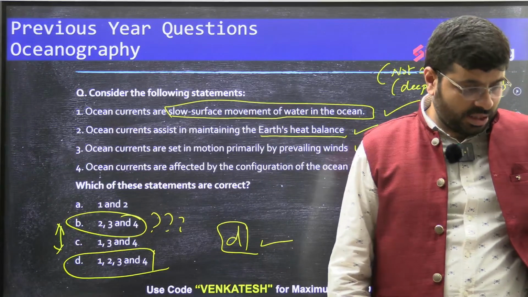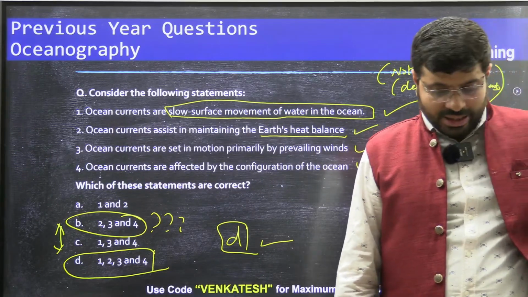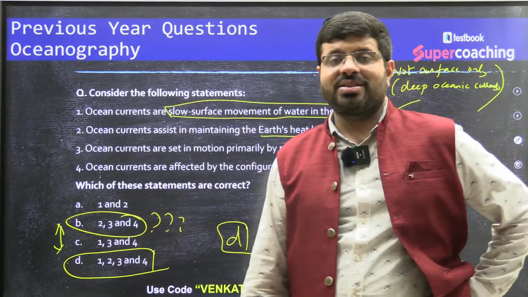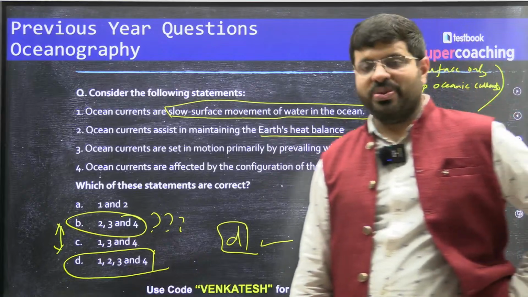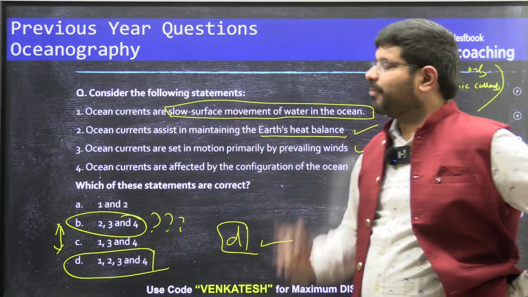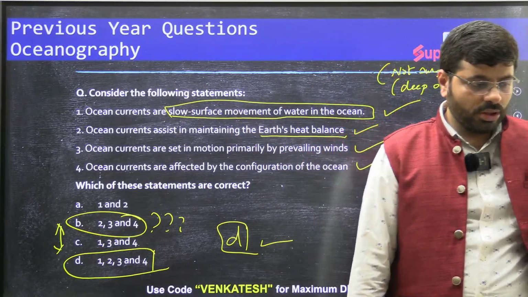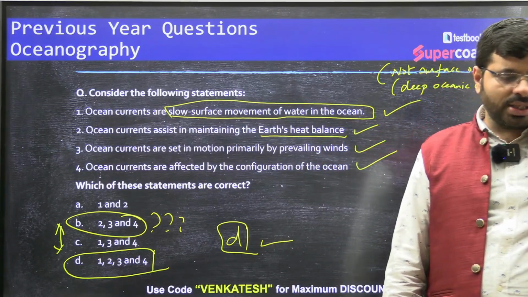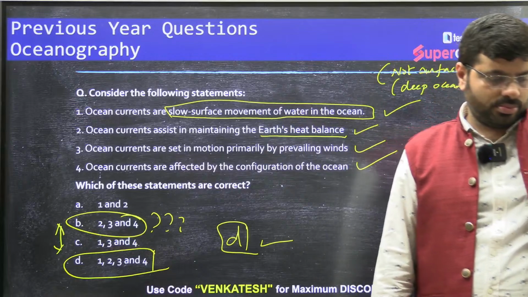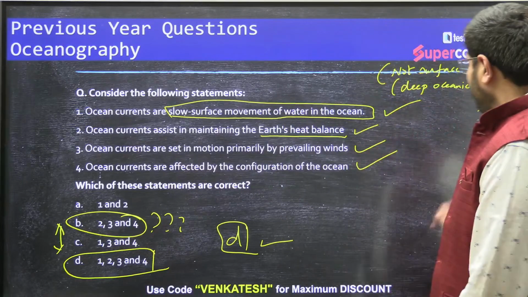See, that is a difficult thing. Yes, it is a confusion in statement 1. There is some challenge with statement 1. Different people will interpret it from different perspectives as well. I agree with that. But in itself it is not wrong, no? What are ocean currents? Ocean currents are definitely this. Right. So let's move forward to the next question.